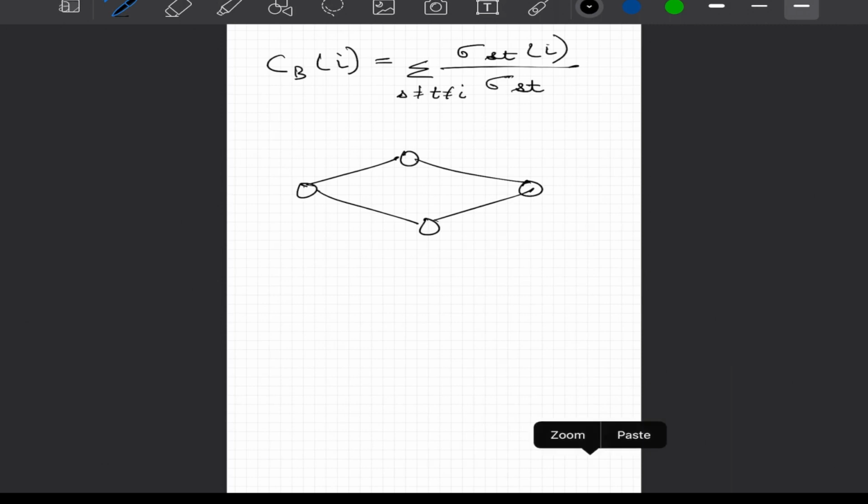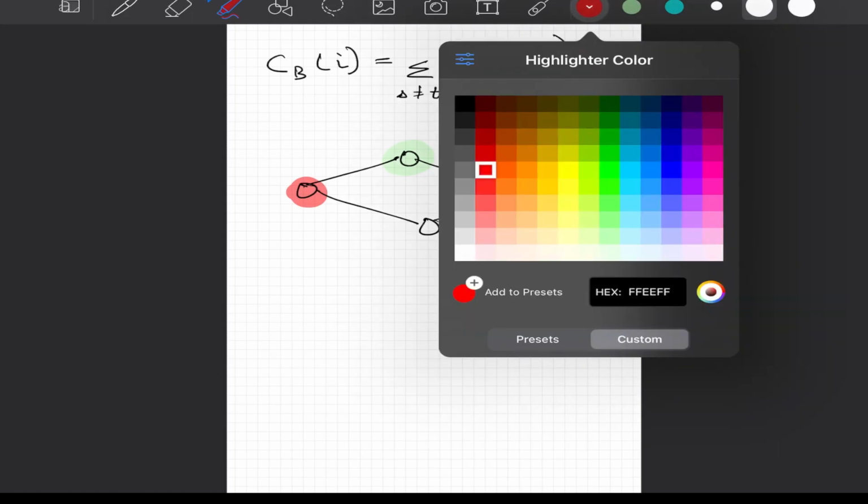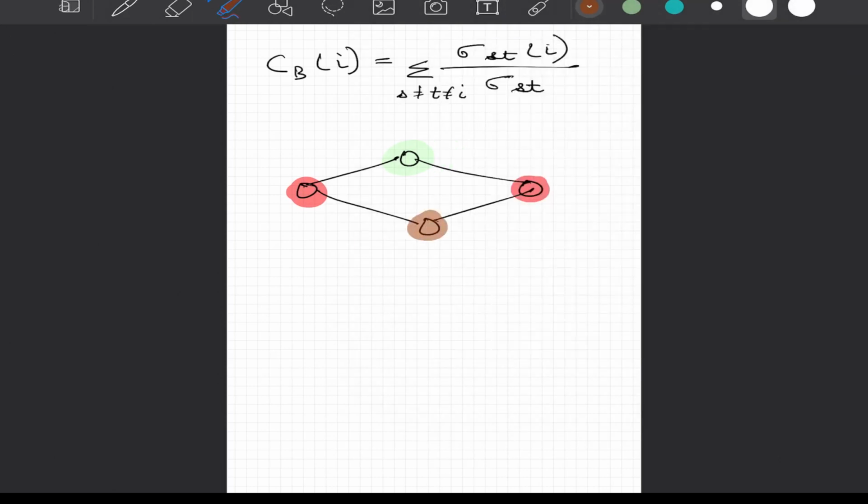Consider this network where we have 4 nodes and we are interested to calculate what is the betweenness centrality of the node that I have highlighted in green. Now to do that, we will ask how many shortest paths are possible between all pairs of nodes. So if I select this pair of nodes, then this node and this node pair up, as well as this node pair up.